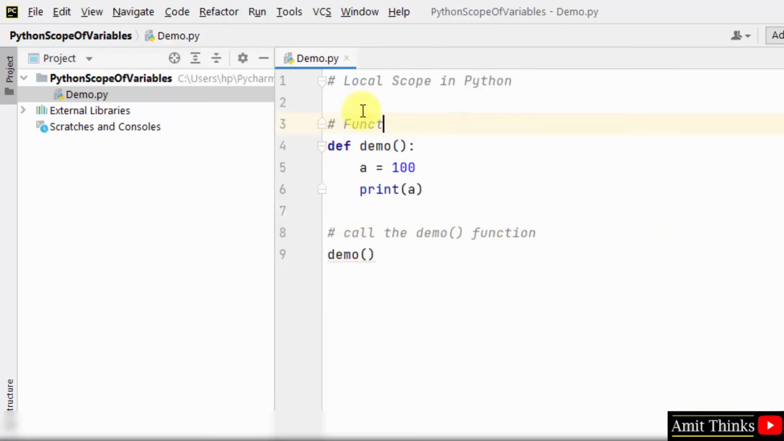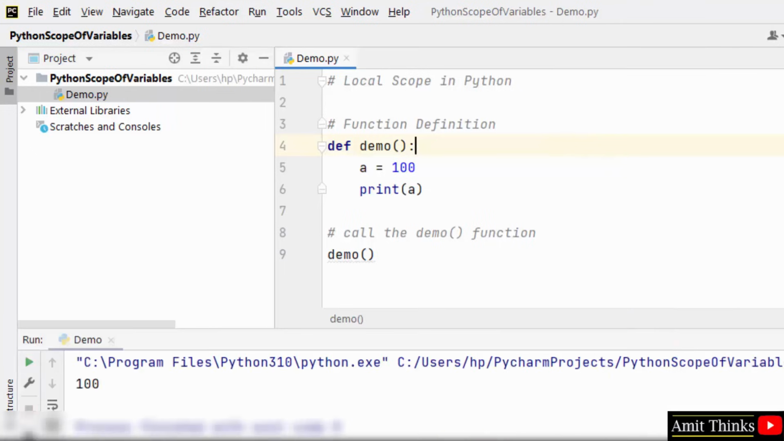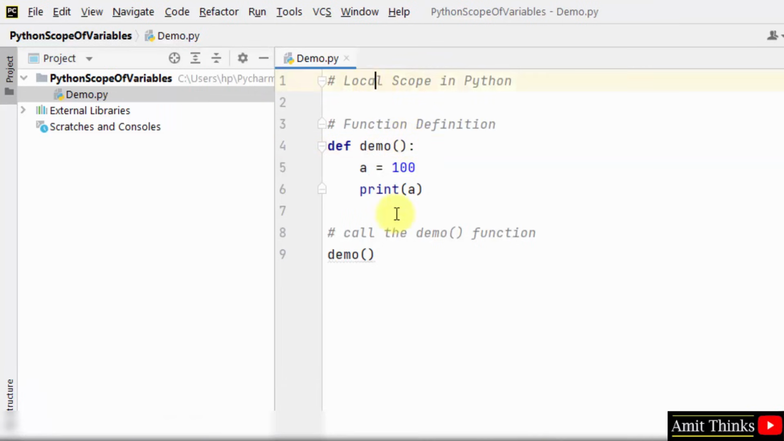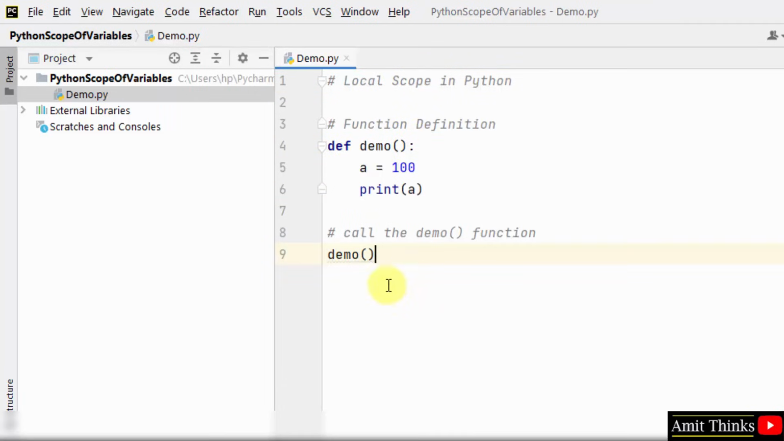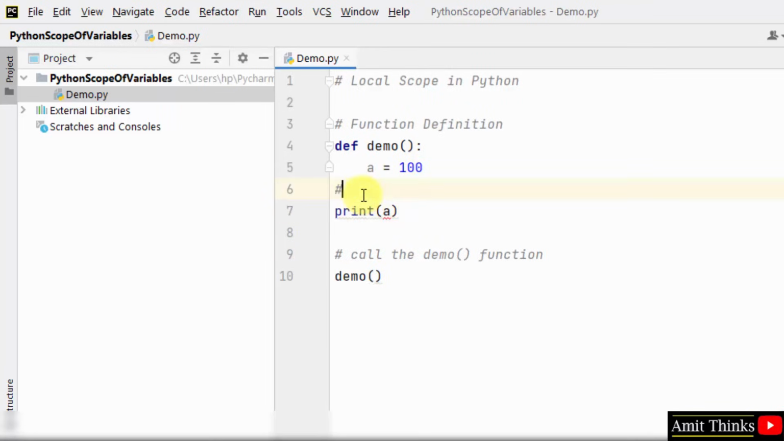And this is our function definition. We just created a function and we added a variable value to it, so we can access this value inside the function only. Let me right click and run the demo. Here it is, the output is 100. So this is what I have shown you, local scope in Python. You cannot access this value a outside the function. To see this, what we can do, I can just add.